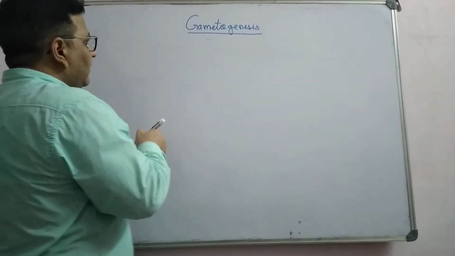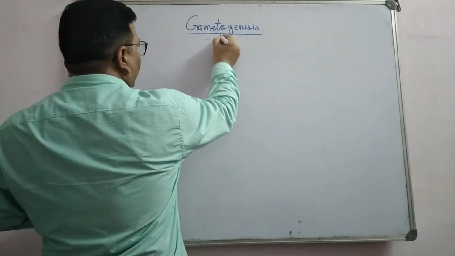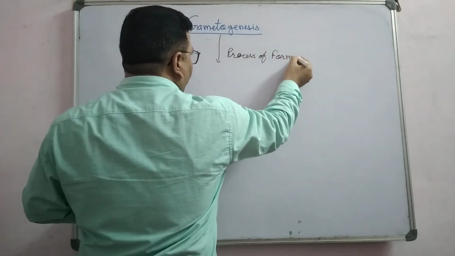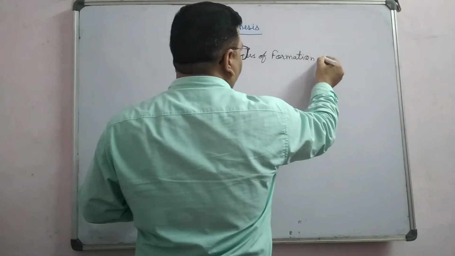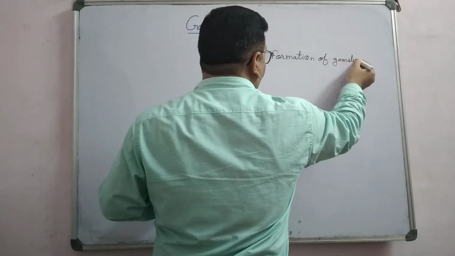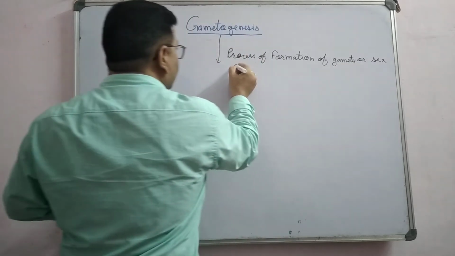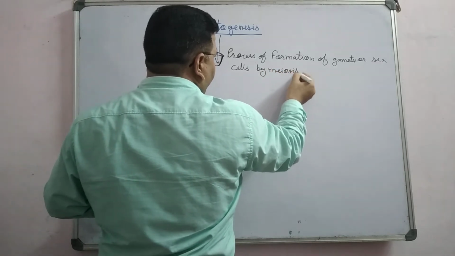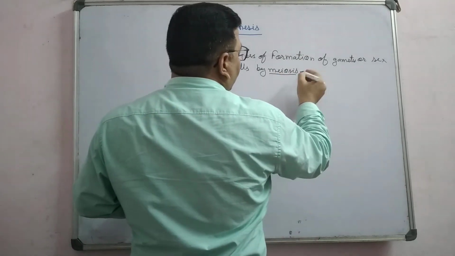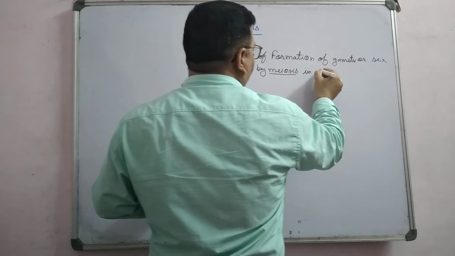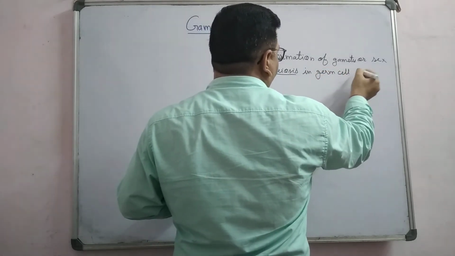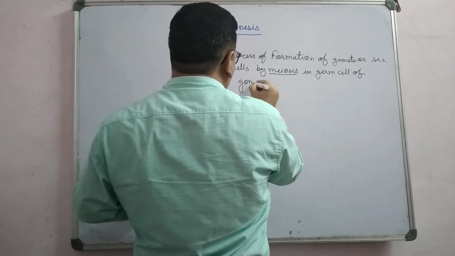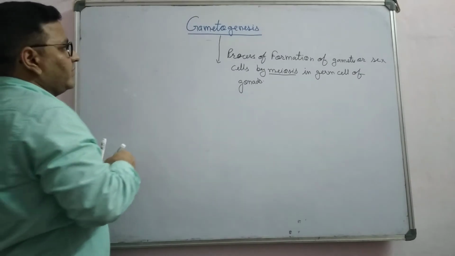So you can say generally gametogenesis is a type of process of formation of gametes or sex cells by meiosis, in germ cells of gonads. This is the simple definition of gametogenesis, you know.